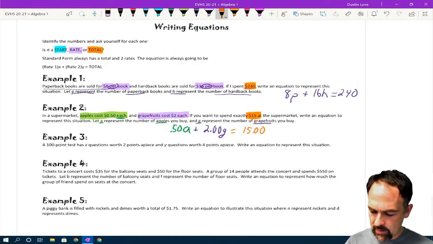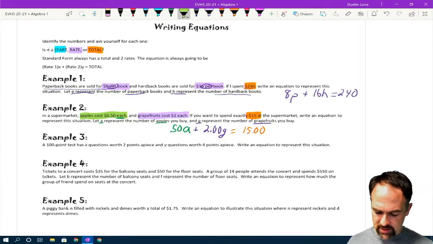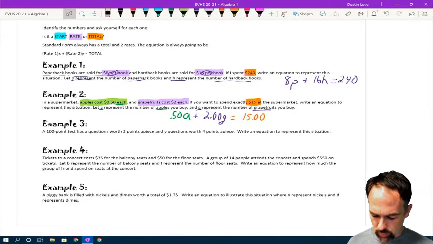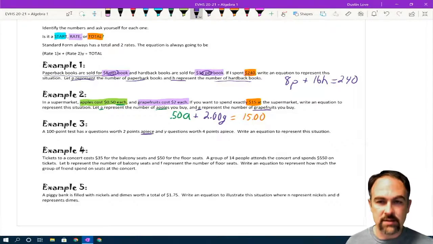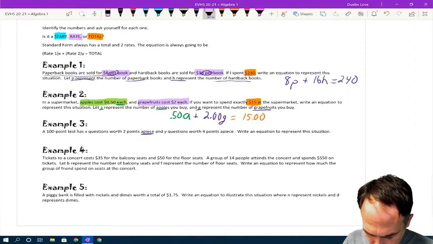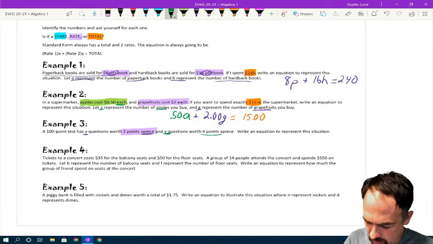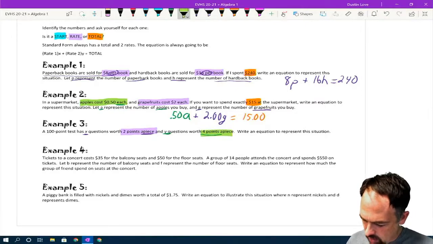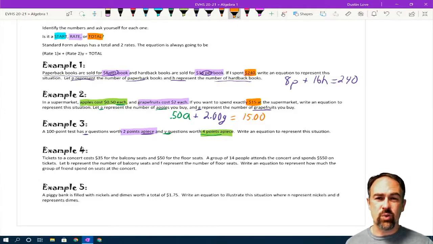Okay, now let's look at example 3. A 100-point test has X questions worth 2 points apiece. Now, here's another interesting word, apiece, which gives us the exact same idea as a rate, sort of like per or each. So we've got X questions that are worth 2 points apiece. I'm going to go ahead and underline that X. And a Y question, so we've got Y questions worth 4 points apiece. Write an equation to represent the situation. Well, my first question is, where's the total?